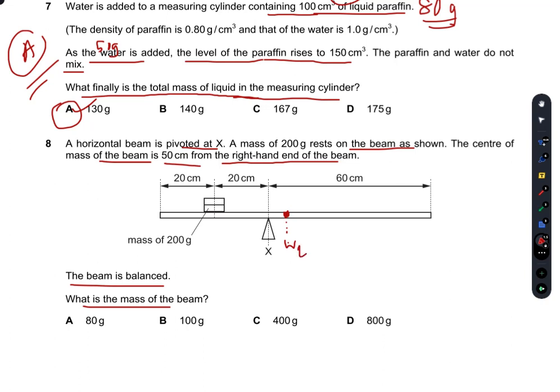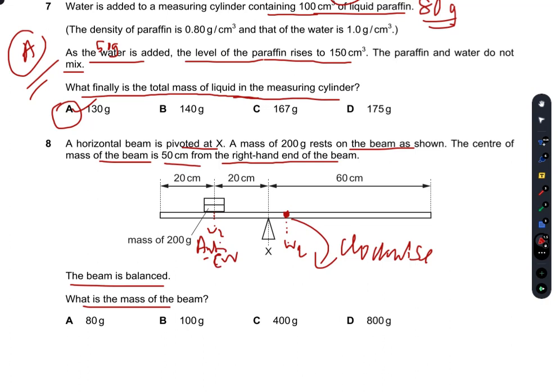So this center of mass here is trying to produce a clockwise moment. Whereas this whole part is this center of mass of this 200 gram, I call this W2, and this is trying to produce an anti-clockwise moment here.